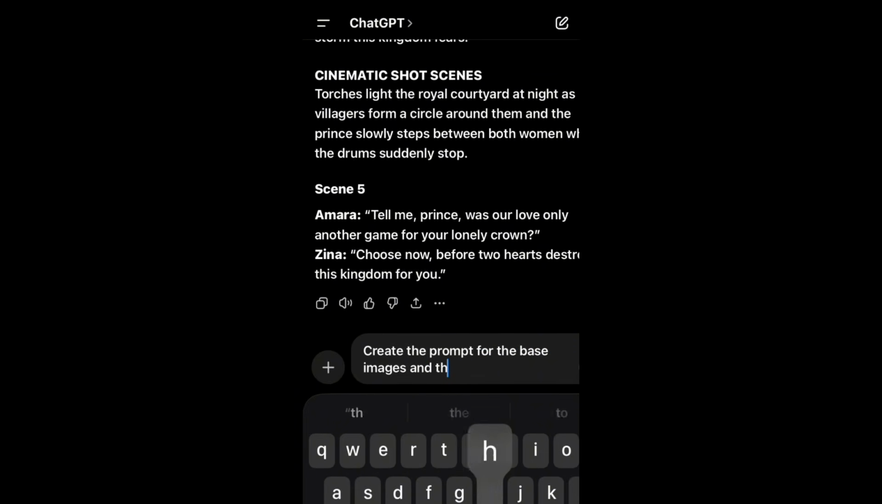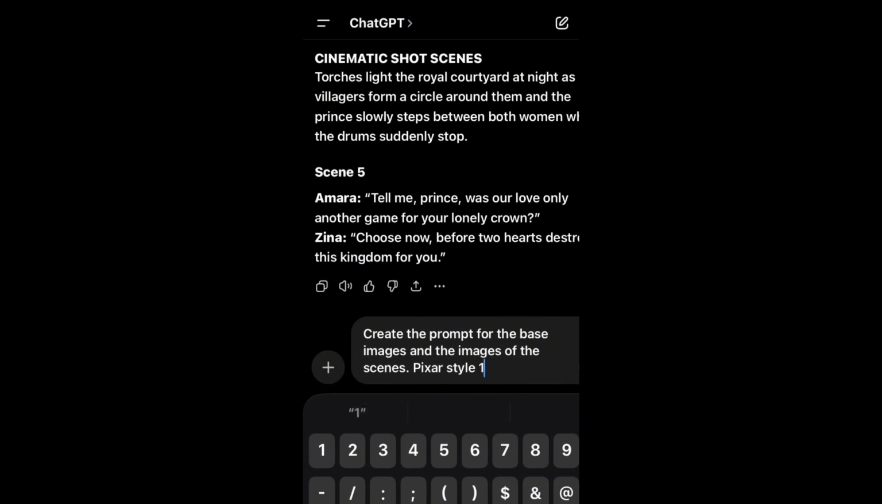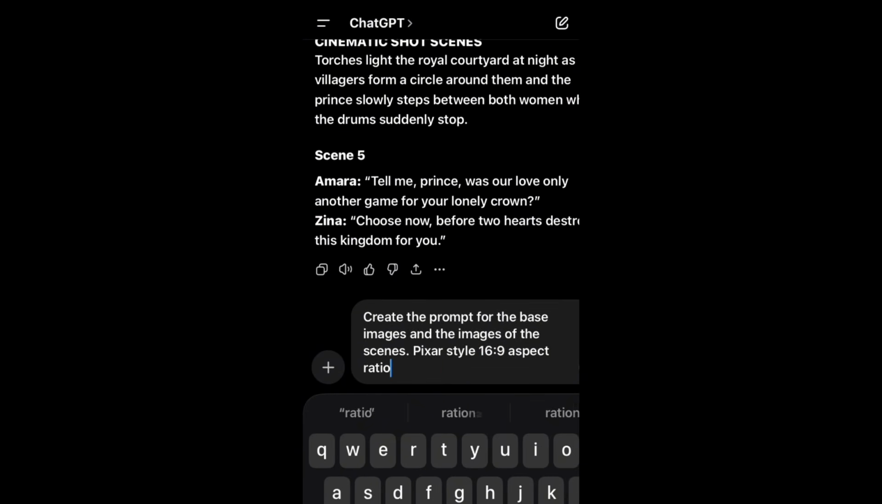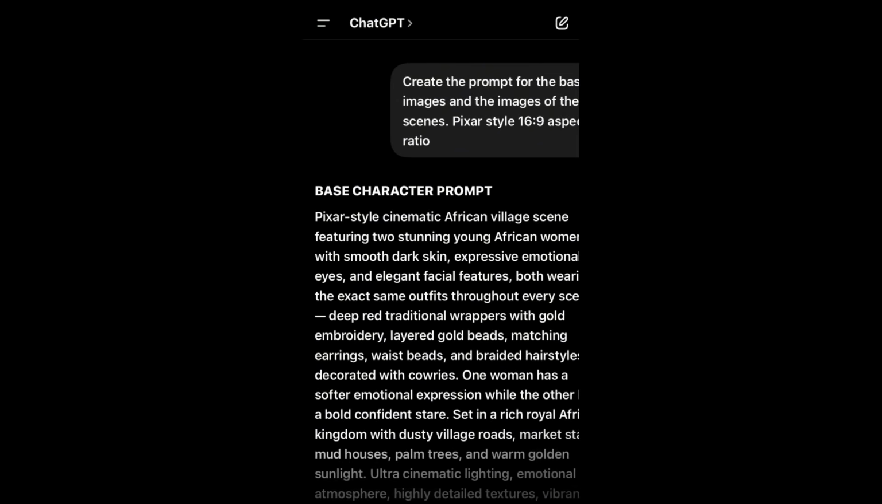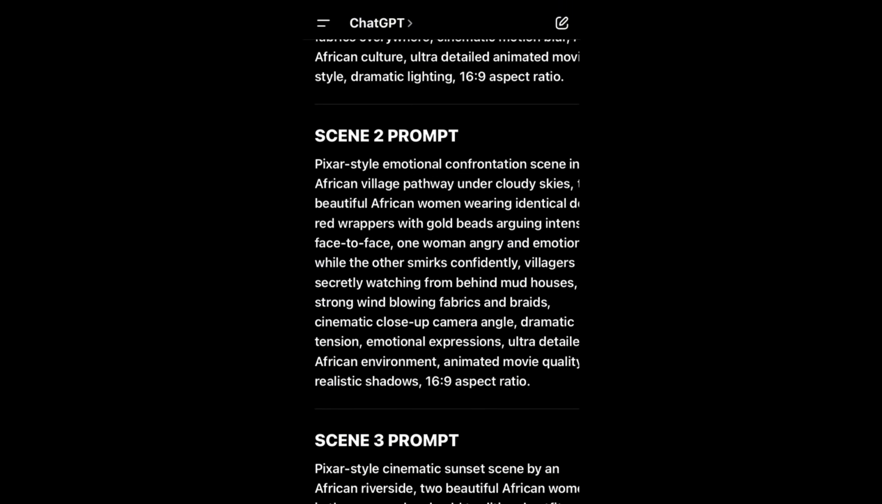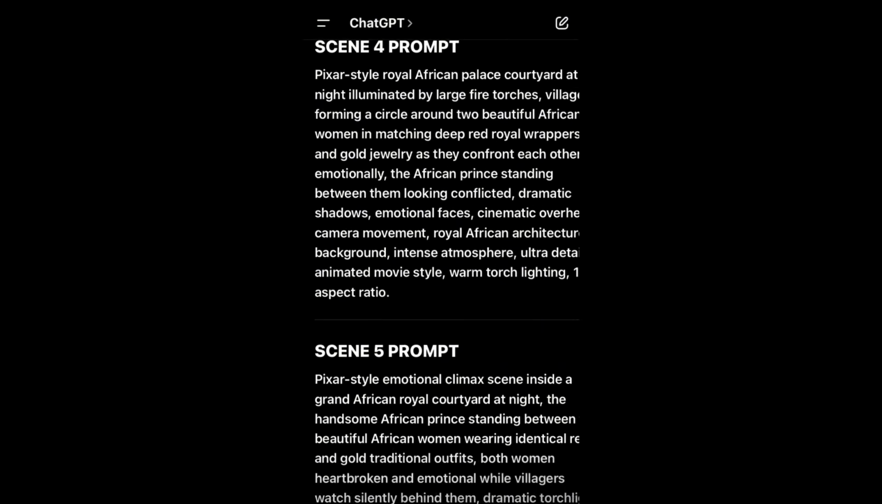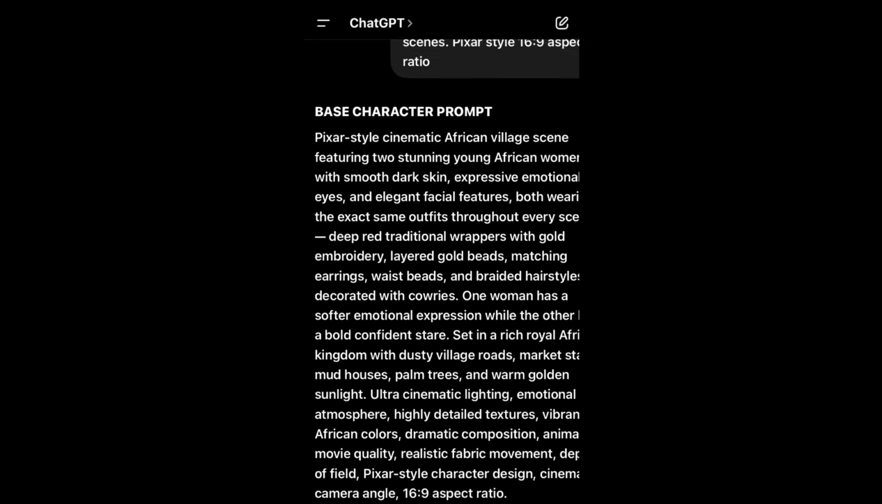So now that we have the story, next I'm going to type: create the prompt for the base images and the images of the scenes, and I want it to be Pixar style 3D animated type of story, 16:9 aspect ratio. Once I do that, I'll hit the arrow and ChatGPT will create the prompt for the base characters, the prompt for each of the scenes of the story. Now once we have all of this complete, this is a detailed prompt, and that is why it is so straight to the point and seamless. So the first step is to copy the prompt of the base character.